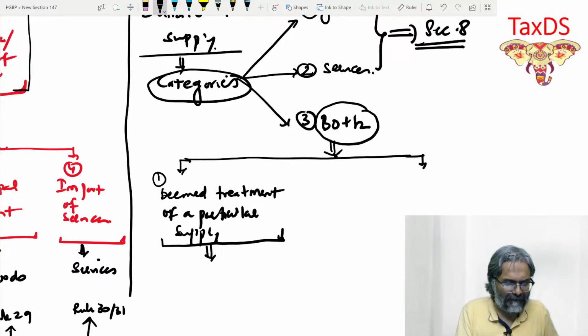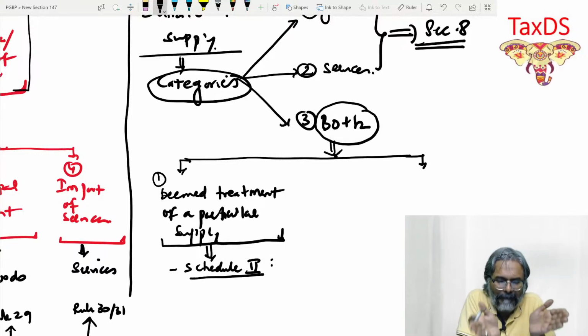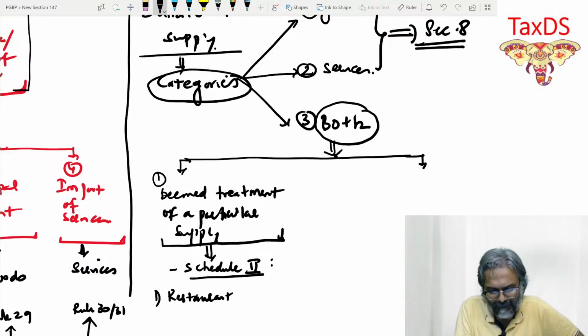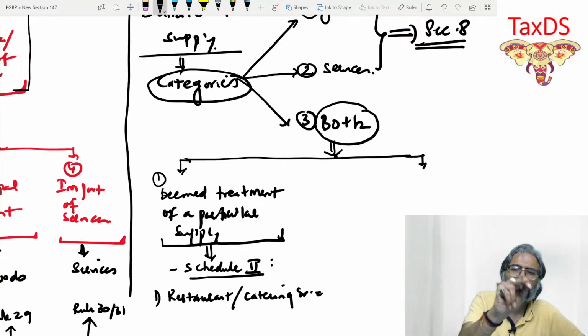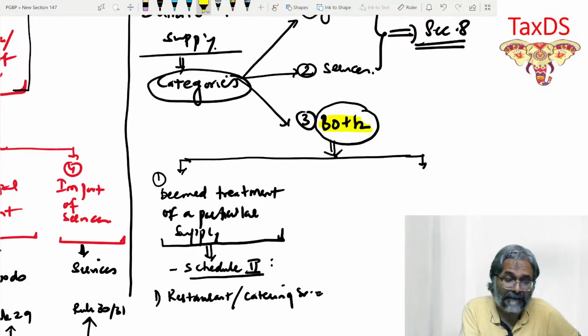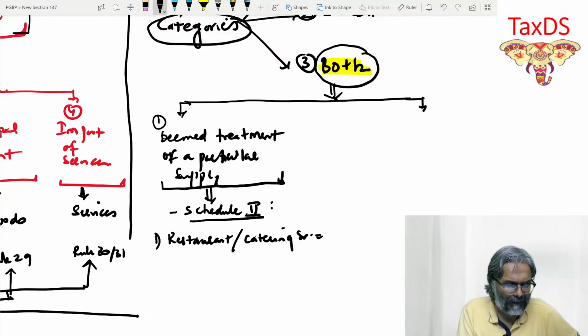And as you know, students, Schedule number 2 provides some categories of deemed treatment of a particular supply. The first example is a restaurant or catering service. If you see the restaurant and catering service, students, you will find that this is a case of goods plus services. Didn't I say both over here? If it is that particular combination, then this is about the deemed category.